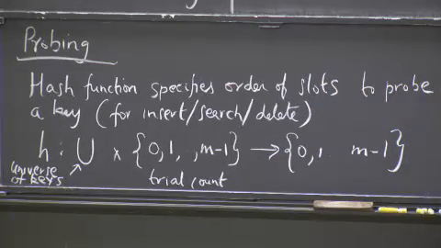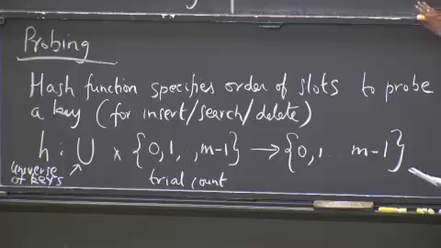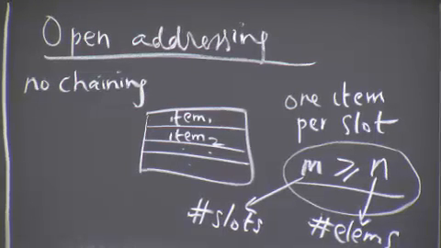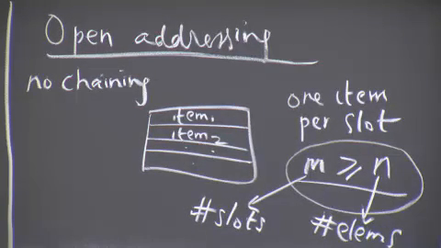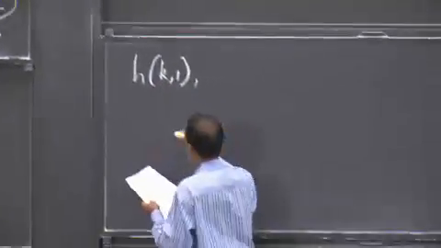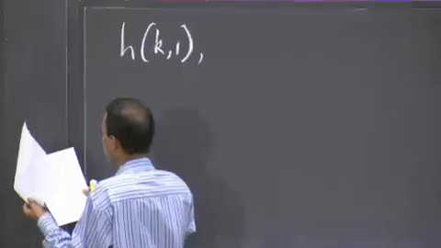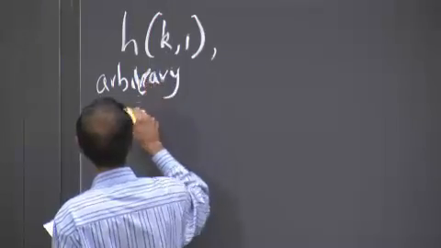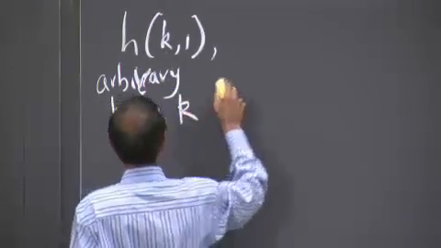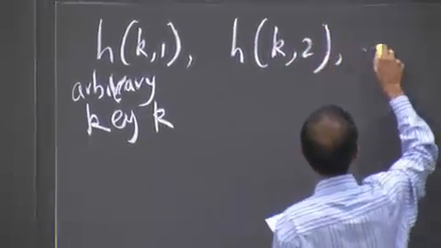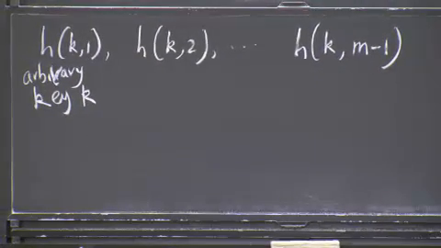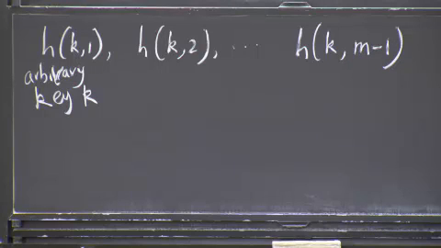In order to ensure that you are using the hash table corresponding to open addressing properly, what you want is, and this is an important property, that for an arbitrary key k, mind you, the slots that are being computed, h(k,1), h(k,2), and so on and so forth to h(k,m minus 1), right?